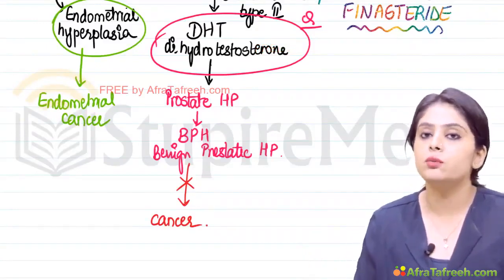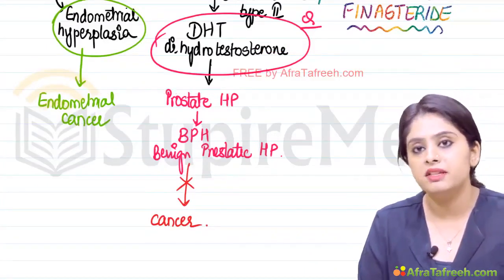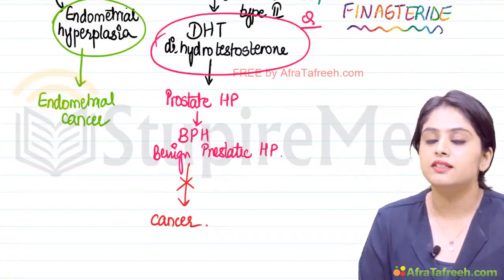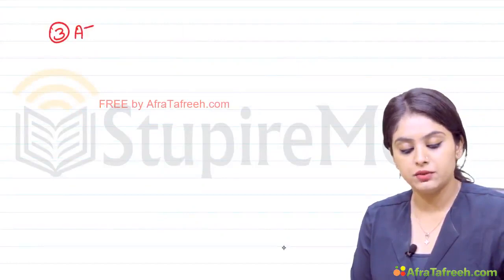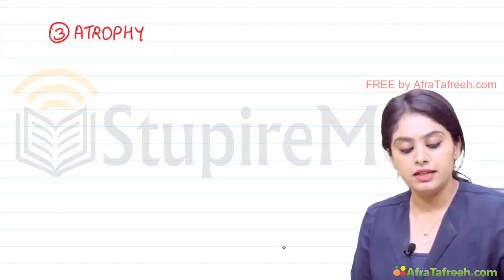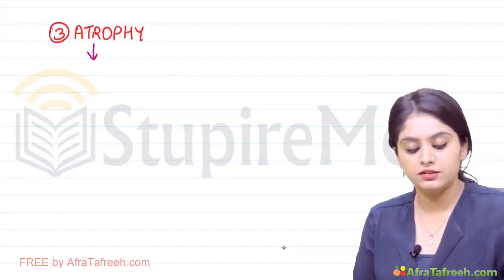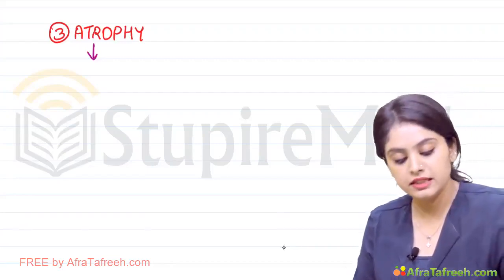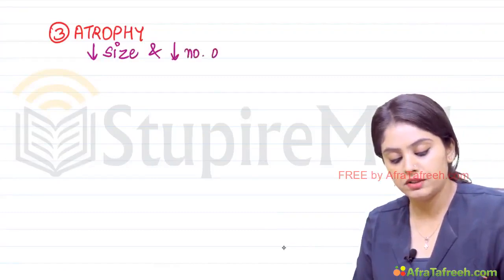So these were the first two mechanisms by which a cell can adapt: hypertrophy and hyperplasia. Hypertrophy was increase in cell size. Hyperplasia is an increase in cell number. The third adaptive mechanism that we will begin with is atrophy. Atrophy is a decrease in both the size as well as the number of the cell. So it is just a complete reversal of both hypertrophy and hyperplasia. So it is a decrease in the size and a decrease in the number of the cells.